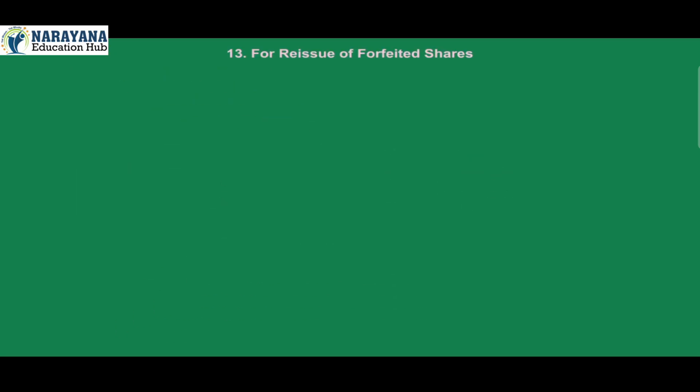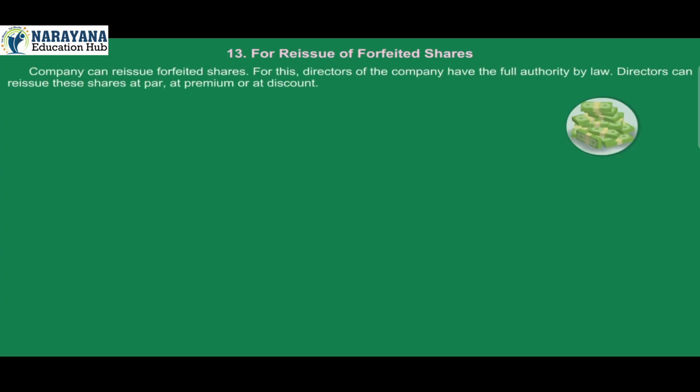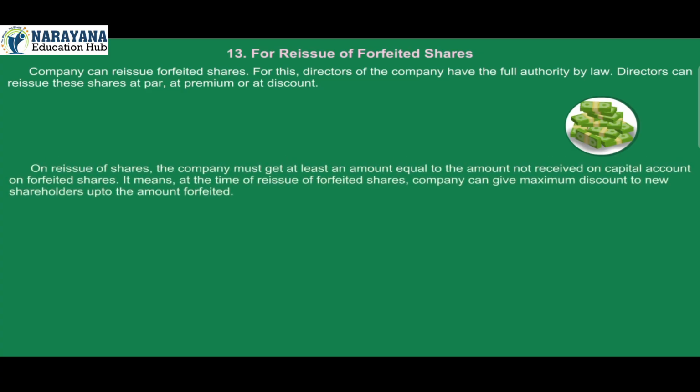For reissue of forfeited shares, the company can reissue forfeited shares. For this, directors of the company have the full authority by law. Directors can reissue these shares at par, at premium or at discount. On reissue of shares, the company must get at least an amount equal to the amount not received on capital account on forfeited shares. It means at the time of reissue of forfeited shares, the company can give maximum discount to new shareholders up to the amount forfeited.